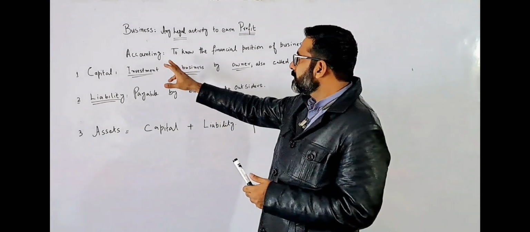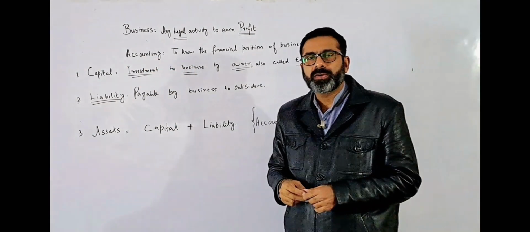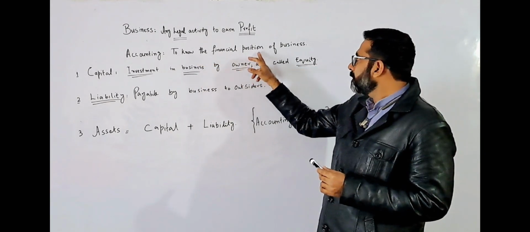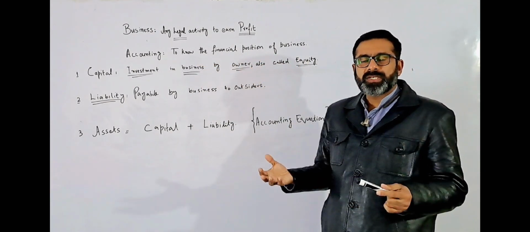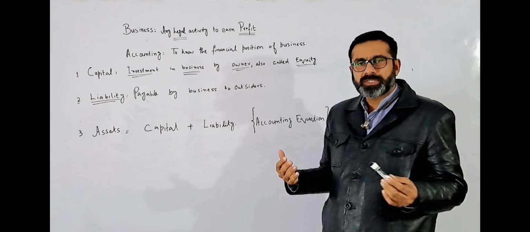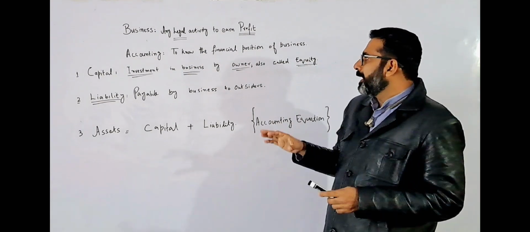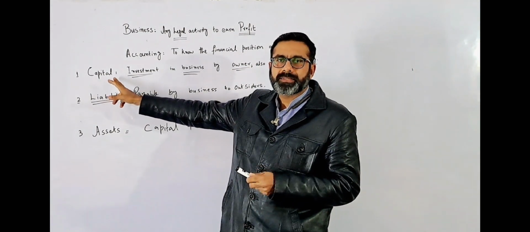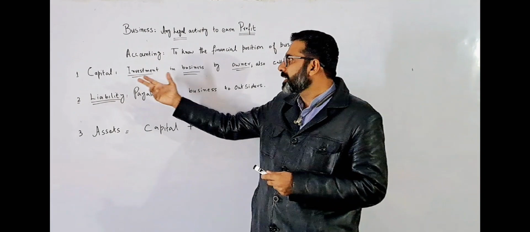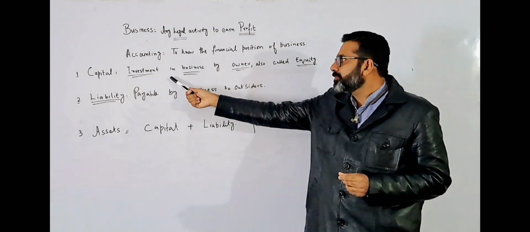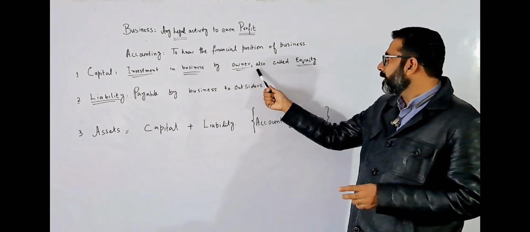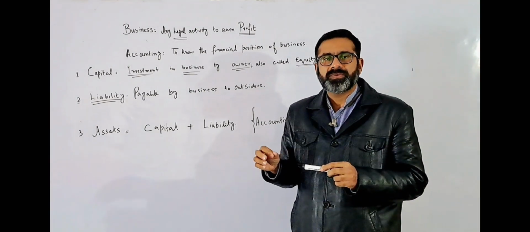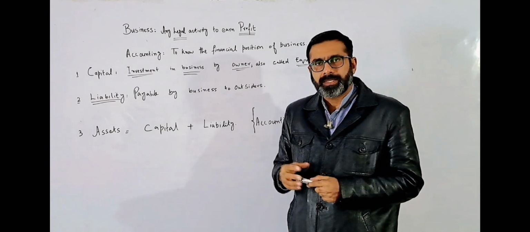Then we discussed the concept of accounting, why we need accounting. We need accounting to know the financial position of the business, what is the profit or the loss, how much we have to receive, how much we have to pay. To start the business, we have the basic requirement that is called the capital. So what is capital? Capital is the investment in the business by the owner, also called equity. Any amount that is invested in the business by the owner is called the capital.